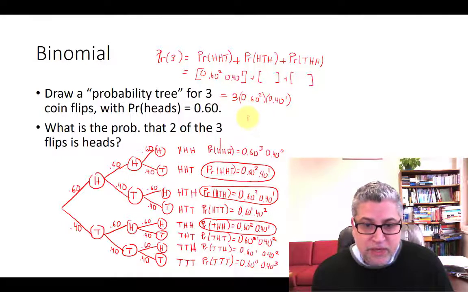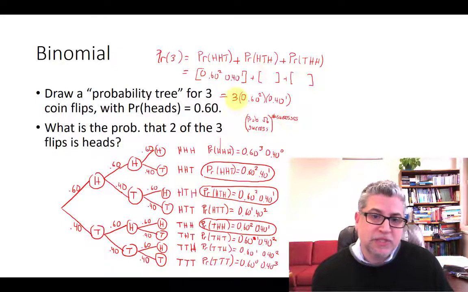So it's the probability of a success raised to the number of successes. That was the 60 squared. Now, if 60% is your probability of success, then you must be failing 40% of the time.